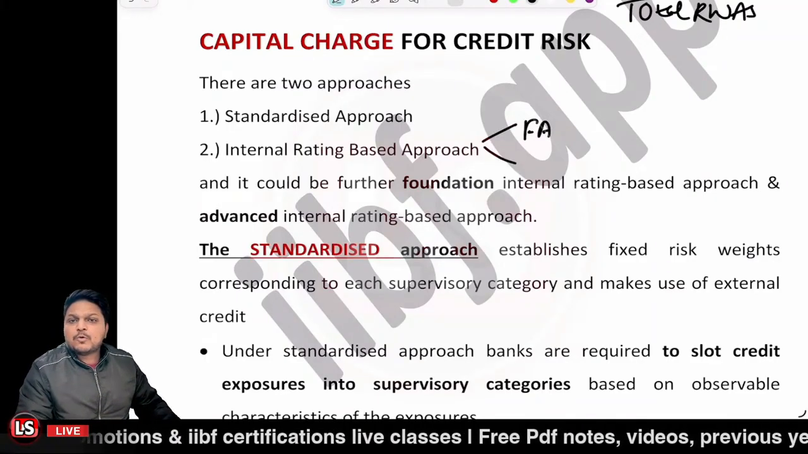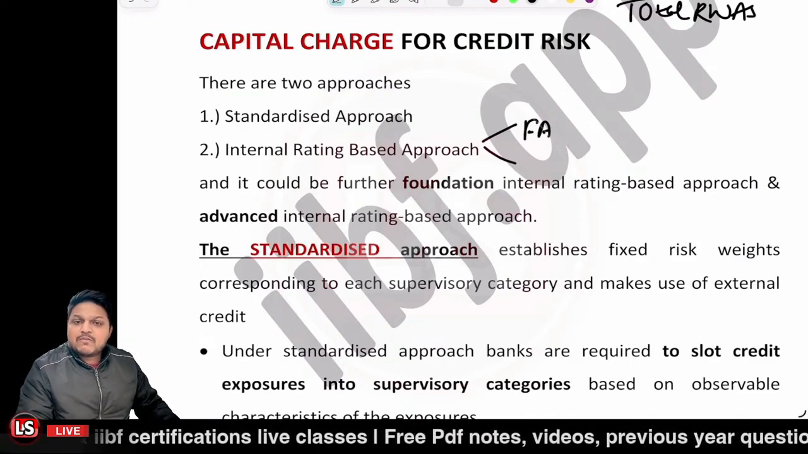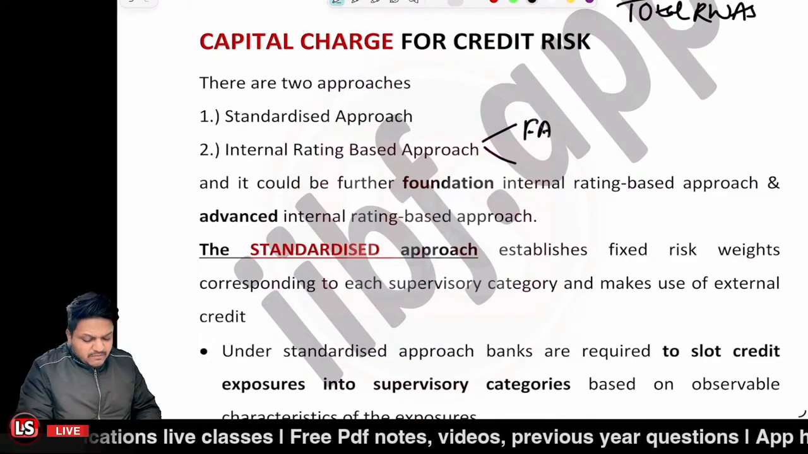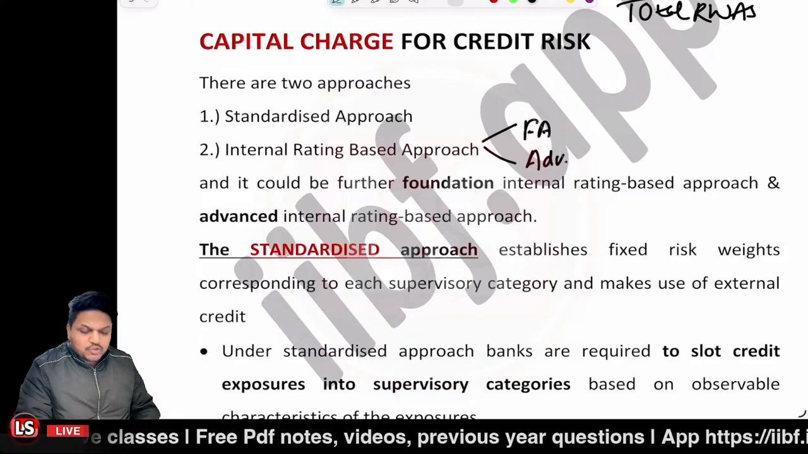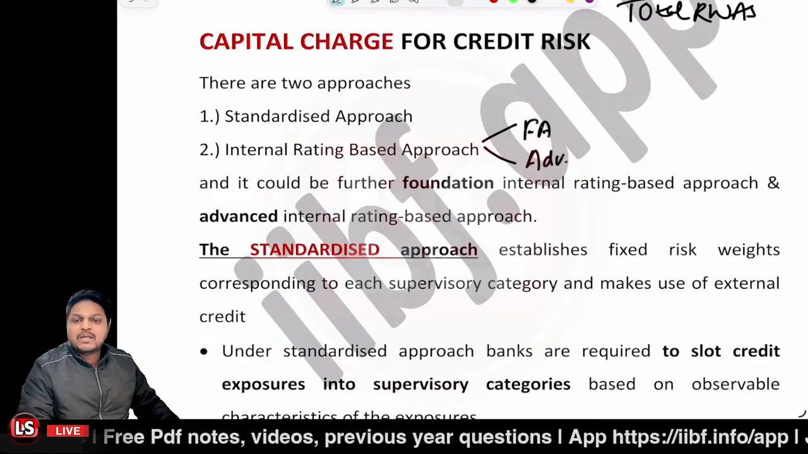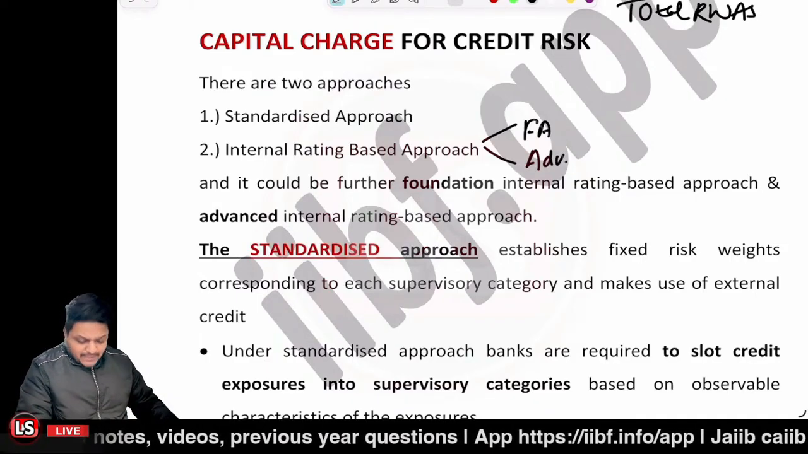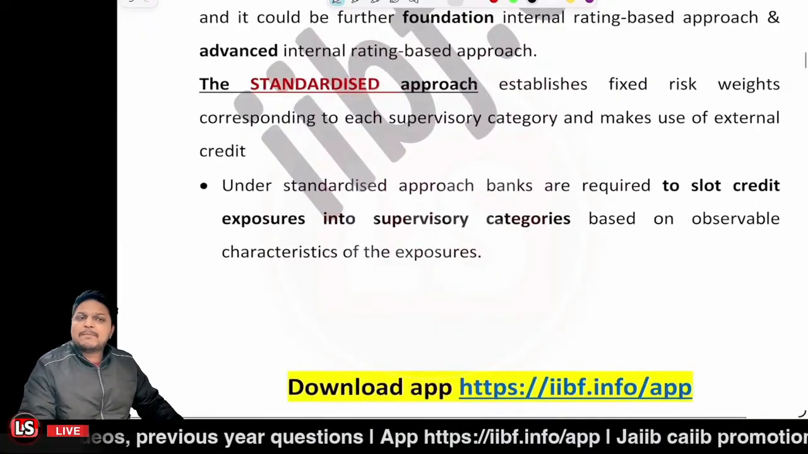Which was the other approach? So we were having two approaches. One was the foundation approach and the other one was the advanced approach. Is that clear? Now, let's move further. Now, we are going to learn about the standardized approach first of all.